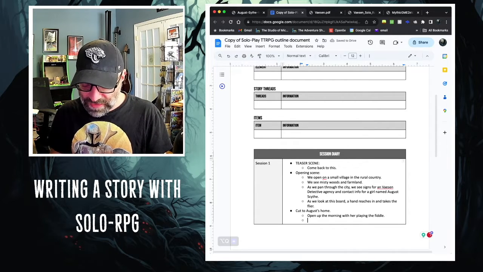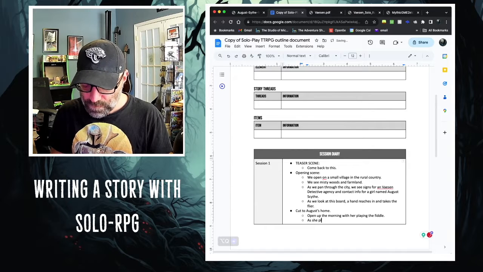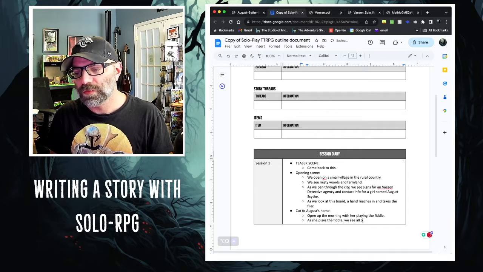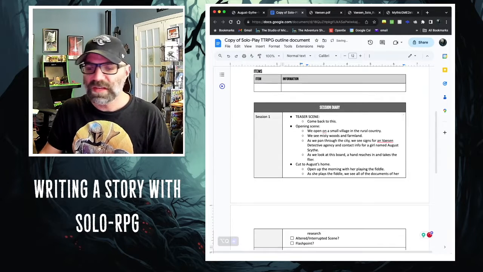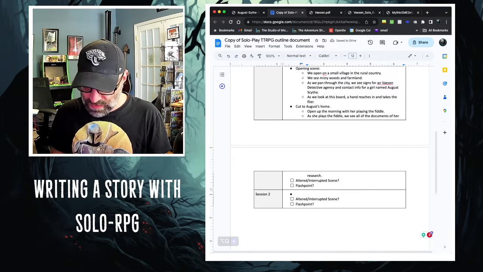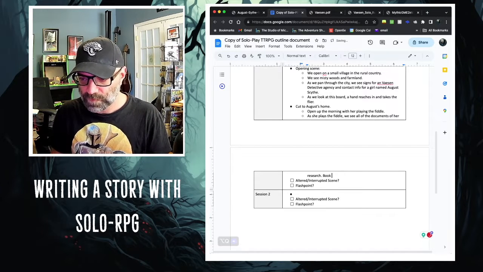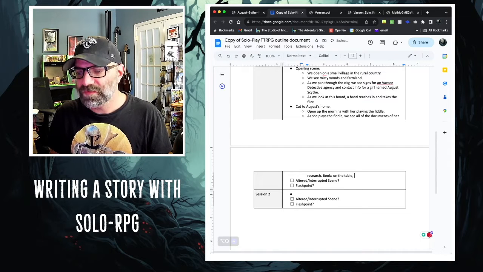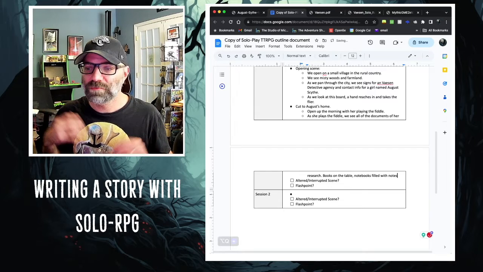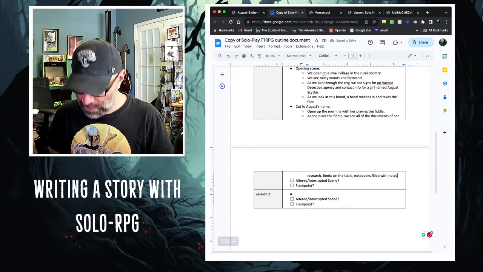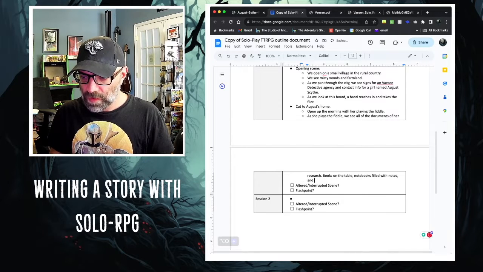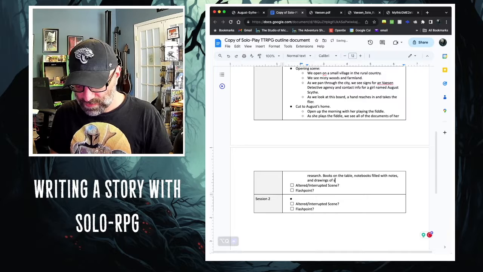And as she plays the fiddle, we see all of the documents of her research. So I want to see things like books on the table. Notebooks filled with notes. Now again, I'm not looking to be eloquent here. I'm just trying to get ideas out onto the paper. And drawings. Drawings of strange creatures.